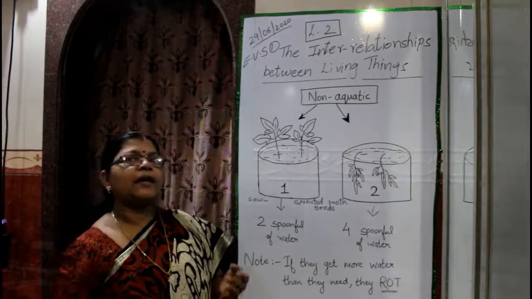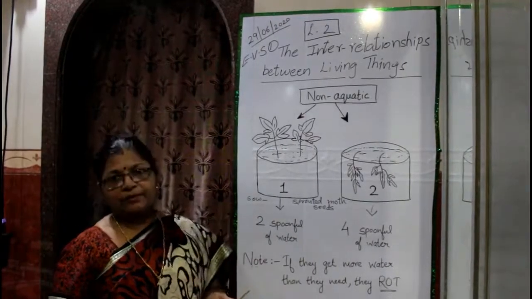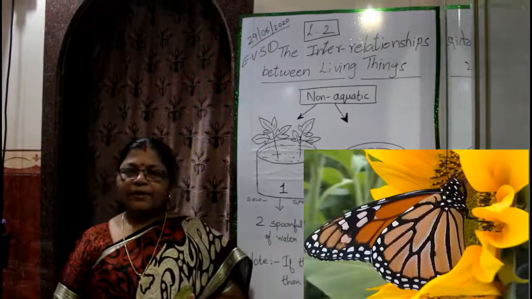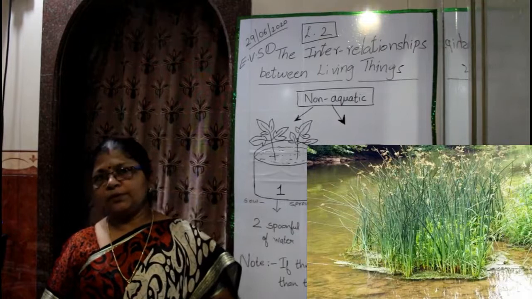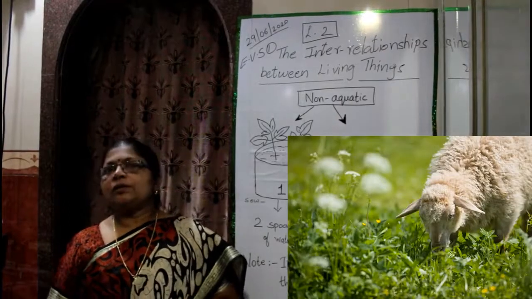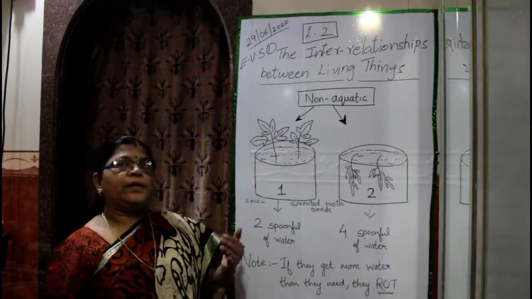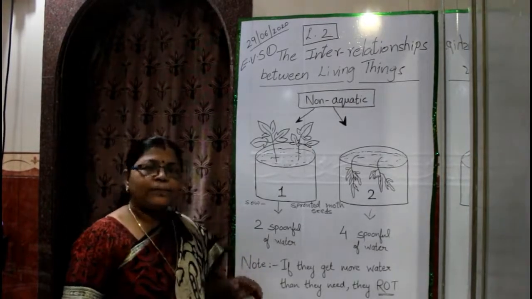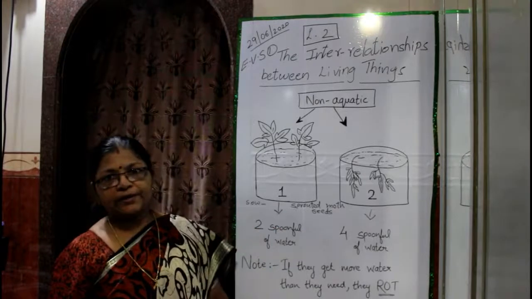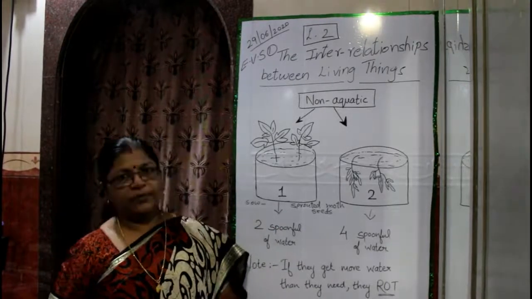Needs of different kinds of living things are different. For example, butterfly feeds on the nectar of flowers, bulrushes grow in water, sheep feeds on leaves. Any type of living things grow in places where all their needs are fulfilled. For that, I'll show you one experiment.